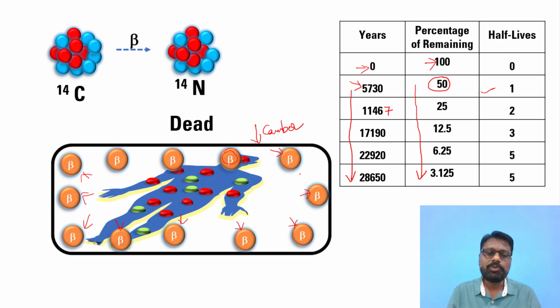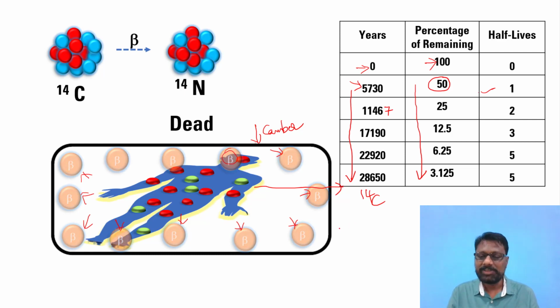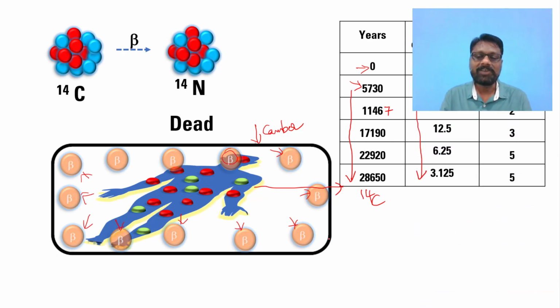When the dead body becomes a fossil and you find it in excavations, you collect a piece of sample from it and test for the presence of C14. You will end up finding out the age of this particular object, which in general has organic substances in its body. Based on that, we estimate and determine the age of the object which contains organic substances, that is, living matter.